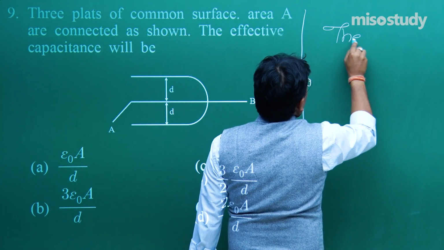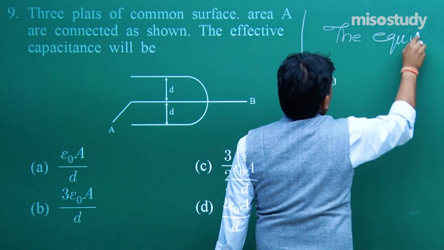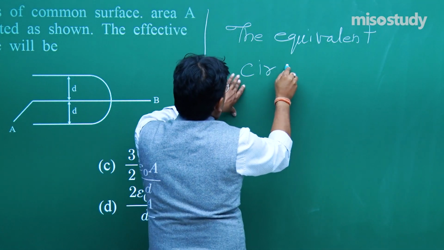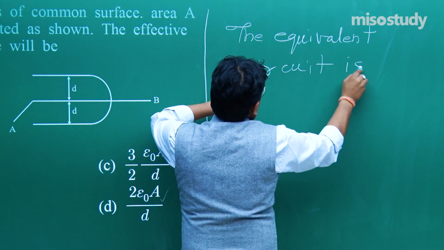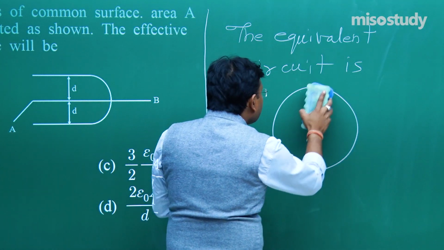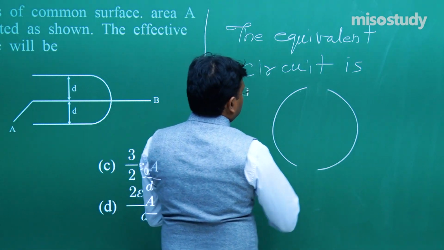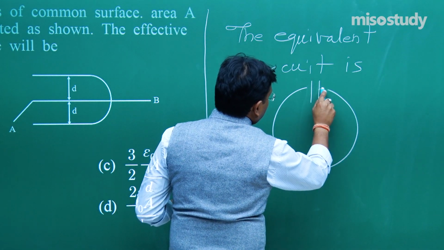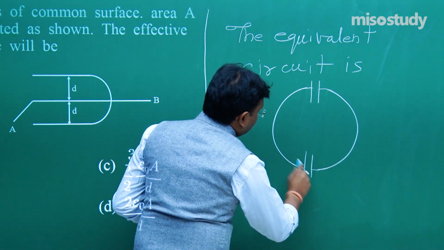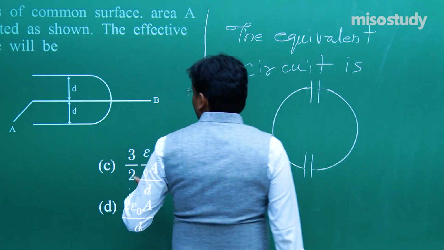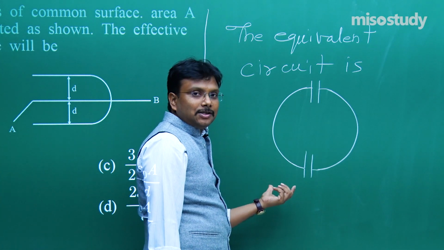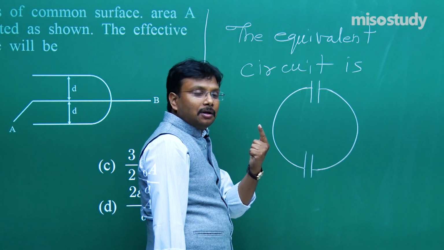The equivalent circuit is this. This is the equivalent circuit. Choice is yours. 3 plates, 2 capacitors connected in this fashion. One line question, one line answer.